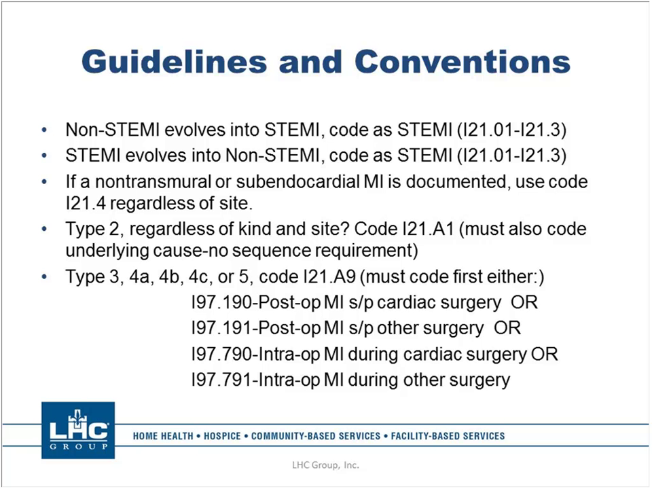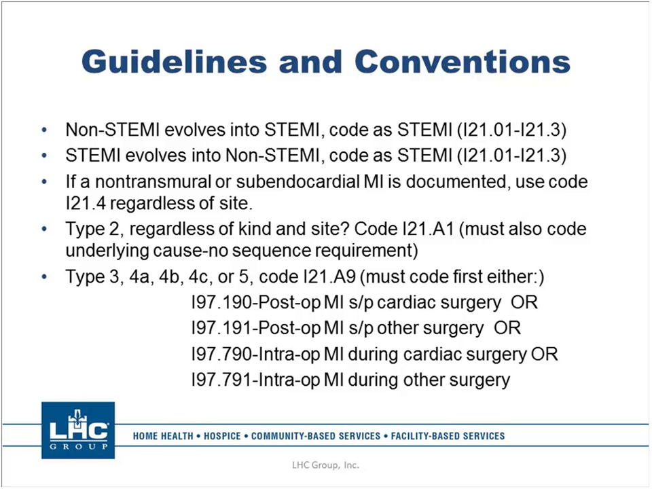Now type 3s, 4As, 4Bs, 4Cs, or type 5s, and I cannot wait for the day when y'all actually send me a chart where a physician tells you the patient had a type 4B MI. It'll be 1 in a million. But if you have documentation of these types of MIs, there's only one code for all of these, and that is I21.A9. Now, all of these types of MIs are because of something else, and usually they have to do with an intra-op complication or a post-op complication.